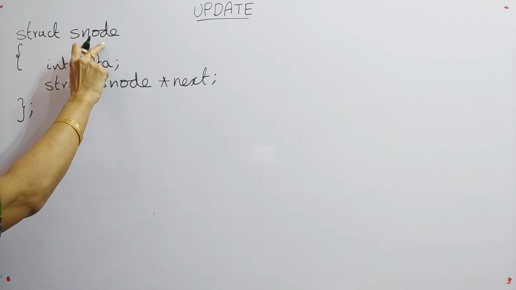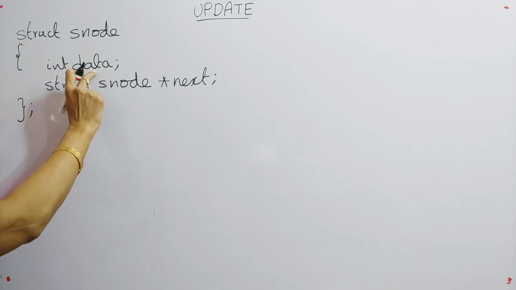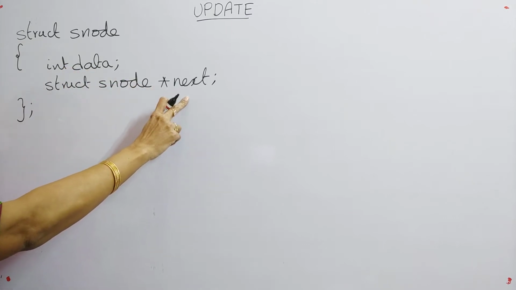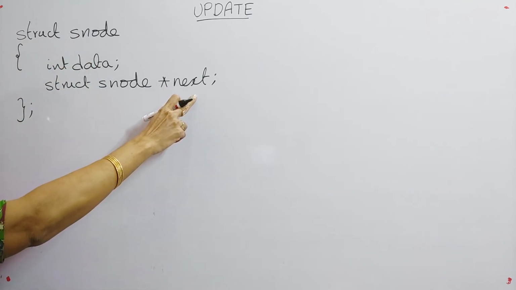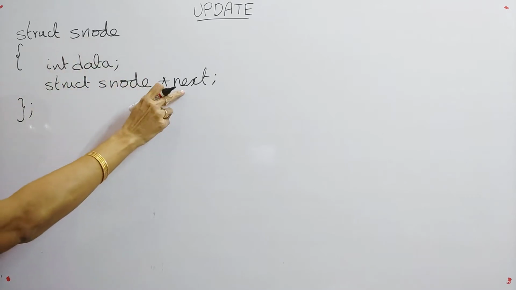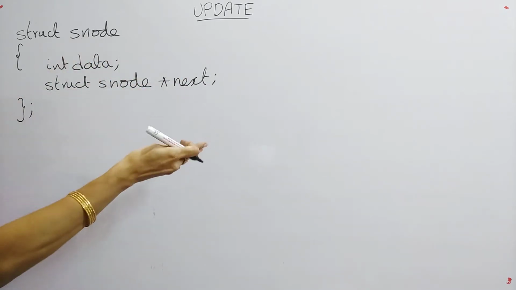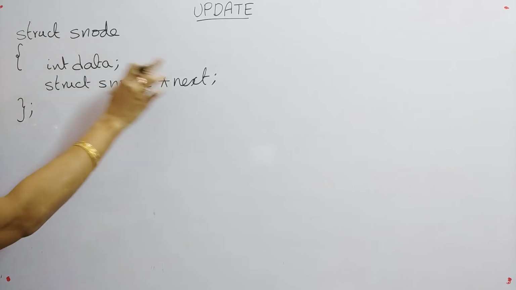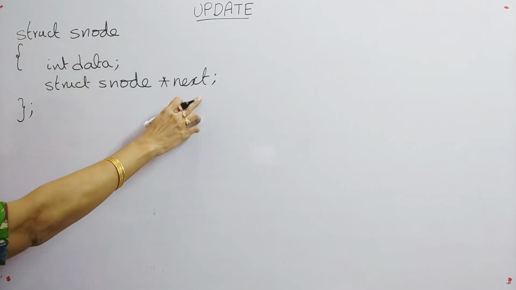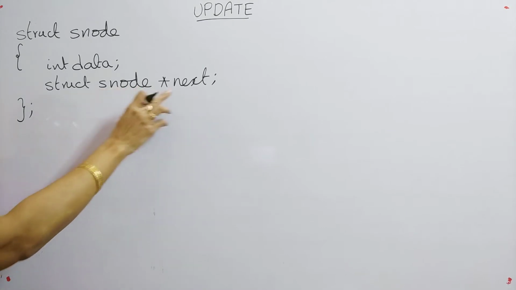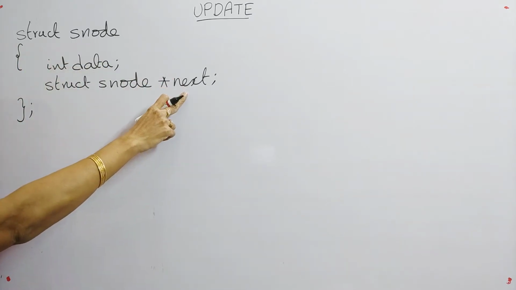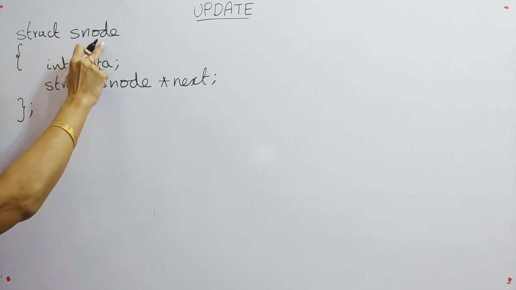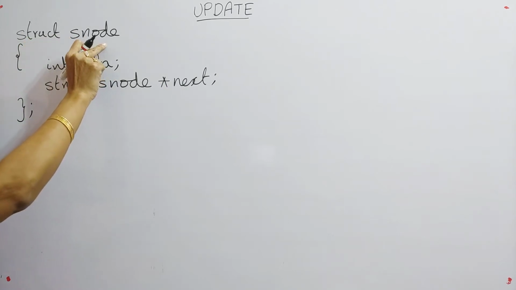So struct S node is a singly linked list node, which has two parts. One is the data part and another one is the next part. The next part is again a structure variable of the same type. That's why it is called a self-referential structure, because here it points to the next node address, where the next node is also of type S node. So that's why it is given as struct S node asterisk next. Okay, so here, what is the data type? Suppose you declare a variable of this type, so here next is a structure variable of type struct S node, where struct S node is a user defined data type.